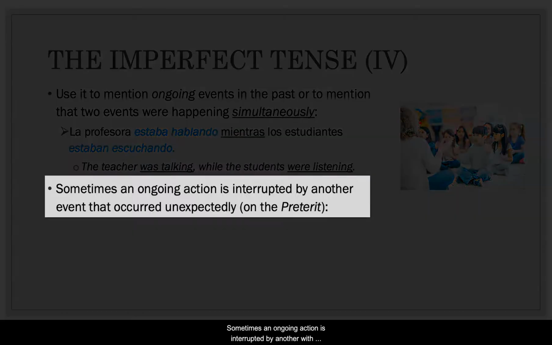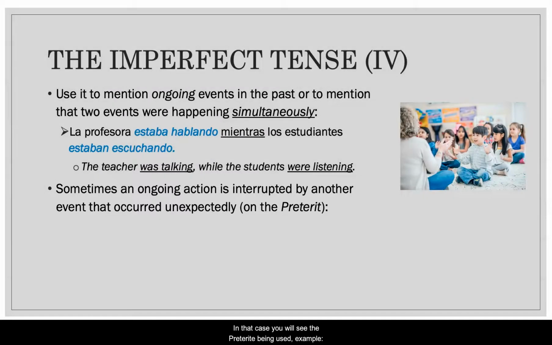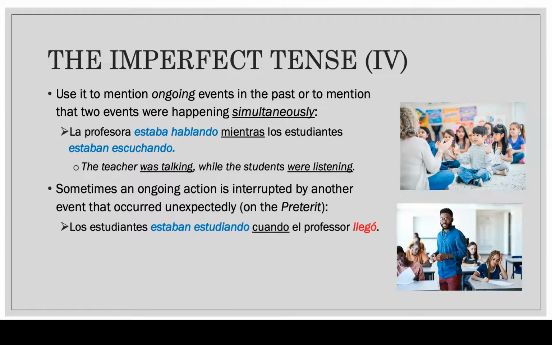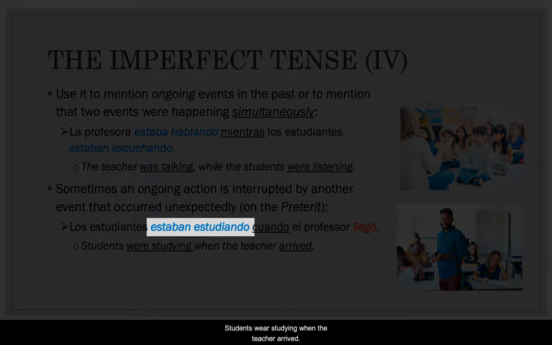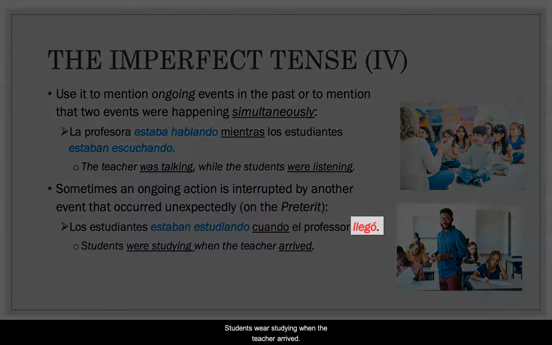Sometimes an ongoing action is interrupted by another event that occurred unexpectedly. In that case, we will see the preterite being used. Example. Los estudiantes estaban estudiando cuando el profesor llegó. Students were studying when the teacher arrived.